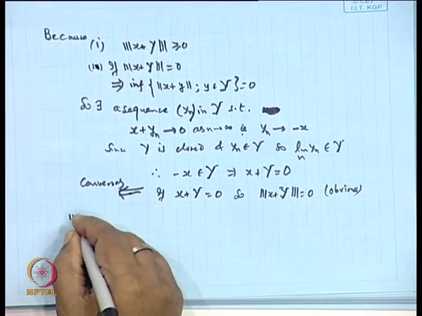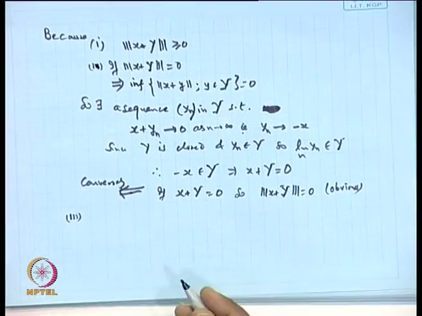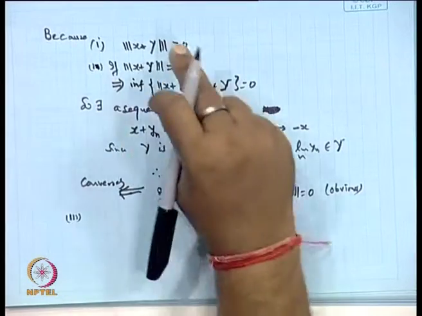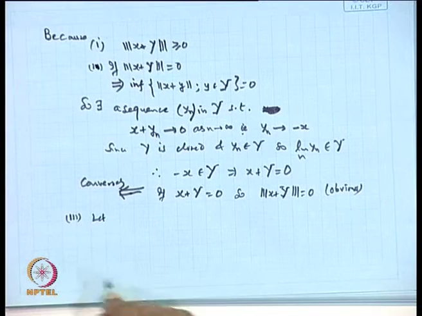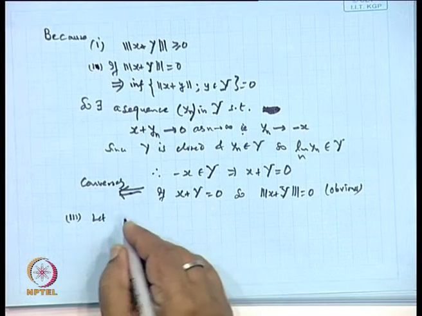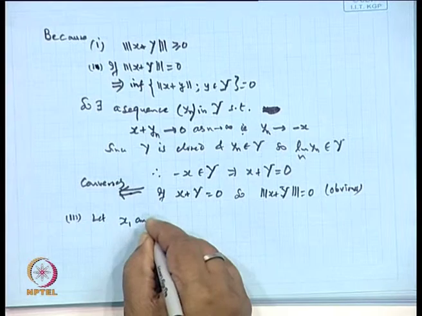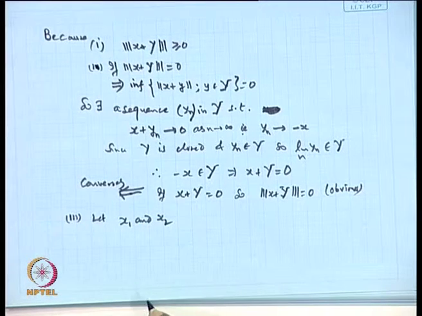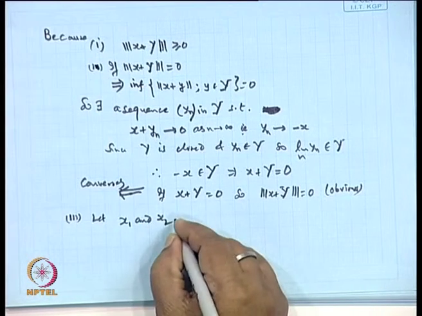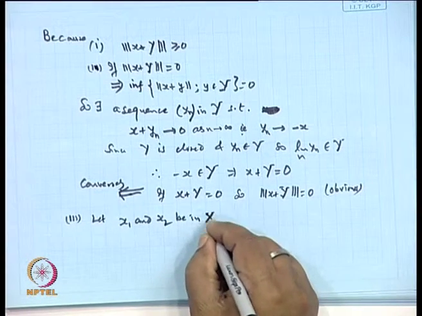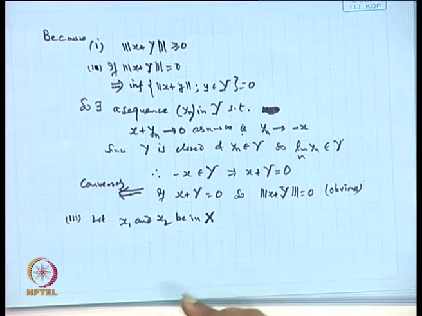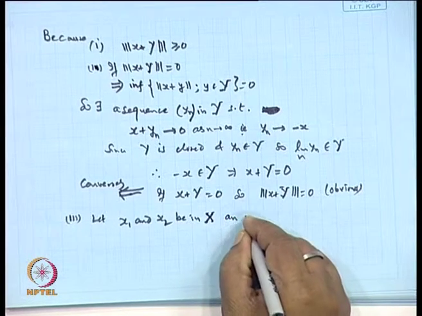Third condition: the norm of x_1 plus x_2 is less than or equal to norm of x_1 plus norm of x_2. So, let x_1 and x_2 be in X. Let us take the 2 points x_1 and x_2 in X and epsilon greater than 0.